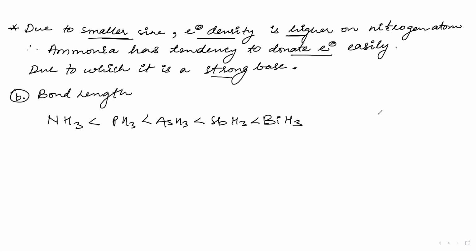Whenever you compare bond lengths, there can be two types of comparison. Here the central atom is different and the surrounding atoms are the same, so you compare the radius of the central atom. Nitrogen has the smallest size, followed by phosphorus, arsenic, antimony, and bismuth. That is why it follows this order. Now, what is the bond enthalpy?